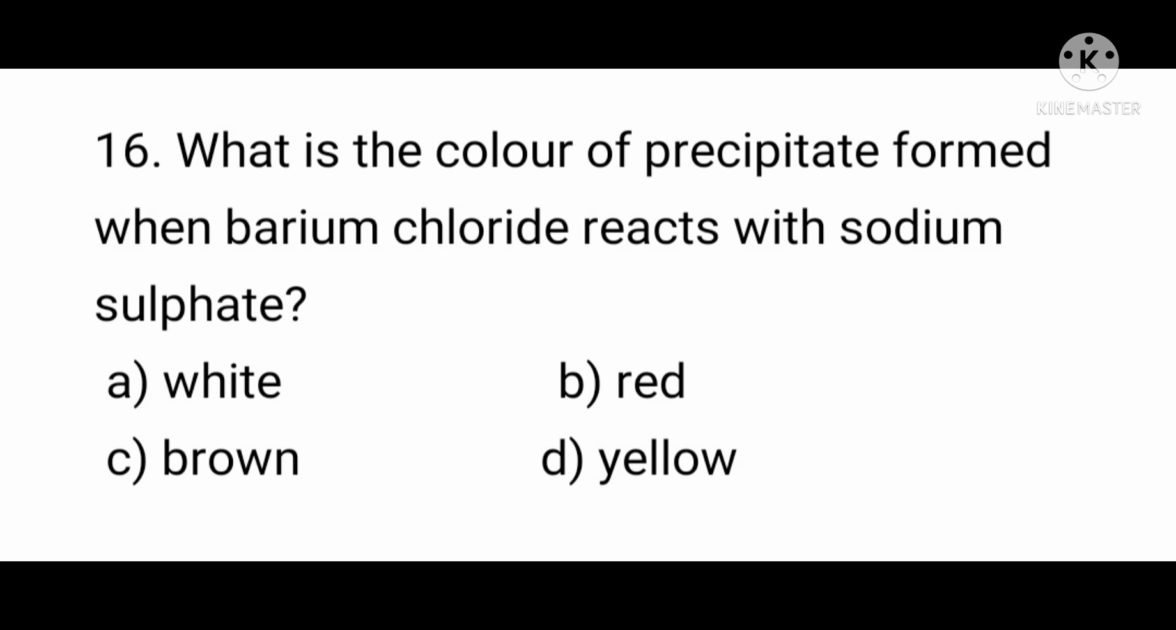Question number 16. What is the color of the precipitate formed when barium chloride reacts with the sodium sulfate? Option A, white. Option B, red. Option C, brown. Option D, yellow. Answer is option A, white.